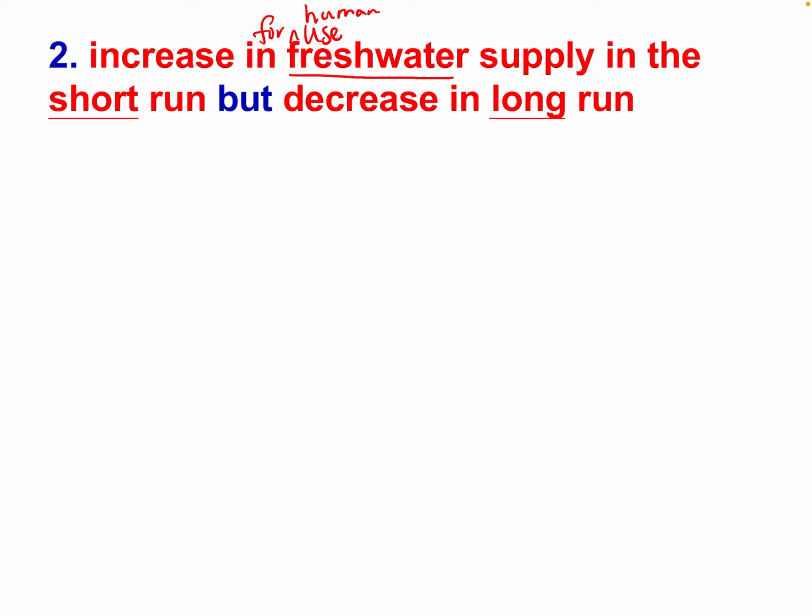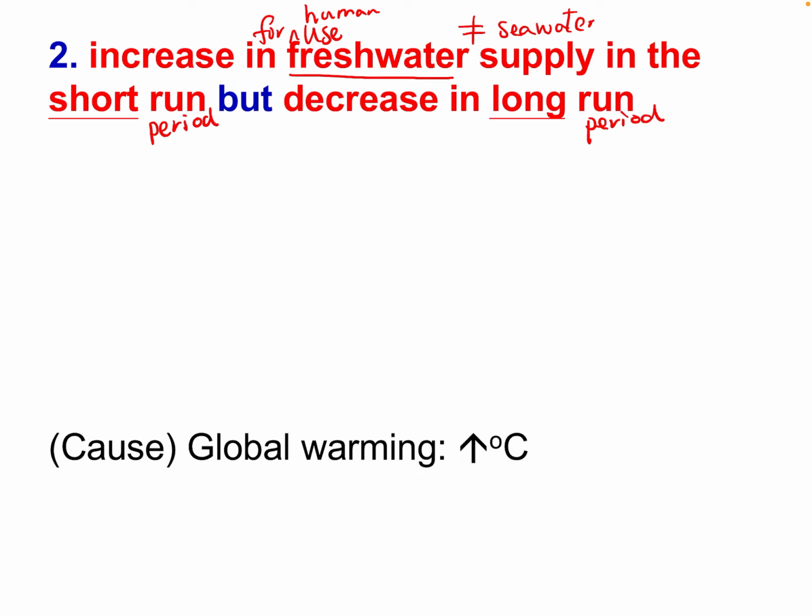It's different from salty water, not equal to seawater. So this one can be for human use, like for drinking or for irrigation. So be careful. The water supply will increase in the short term. Short run means a short period, but decrease in the long run. So let's explain why they will increase shortly, but in the long term they will decrease.